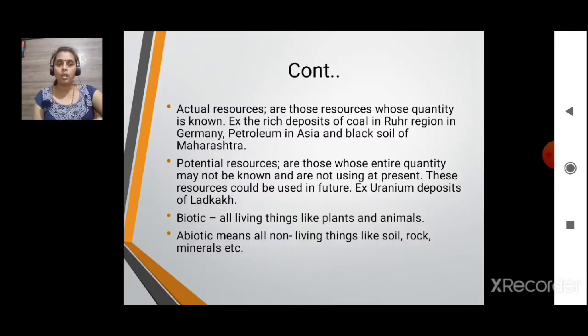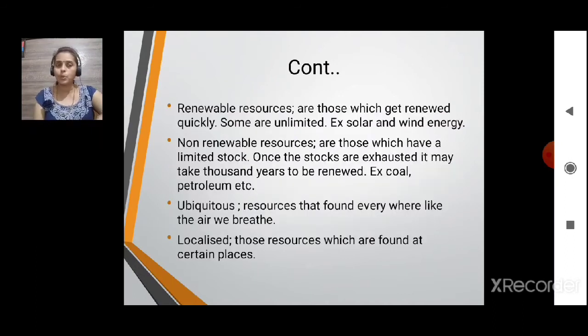Biotic means all living things like plants and animals. It is also a resource. And abiotic means all non-living things like soil, rock, and minerals. They are also a resource.